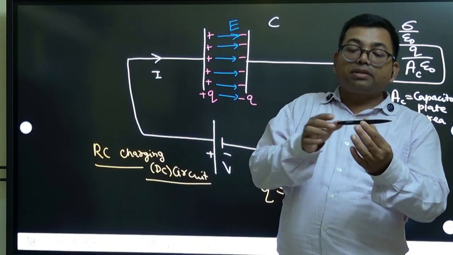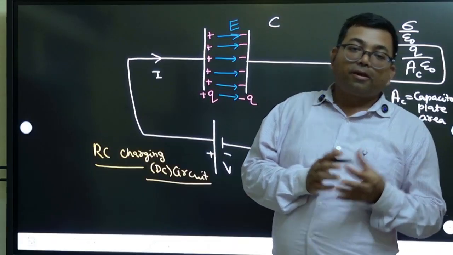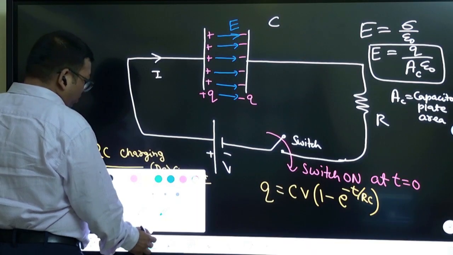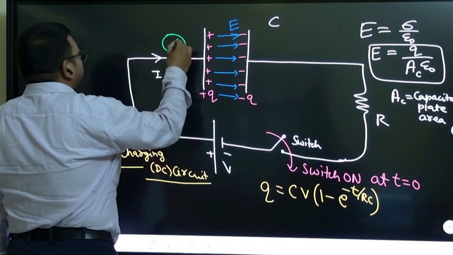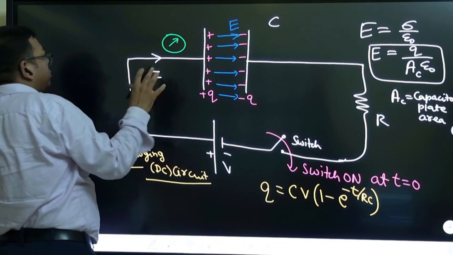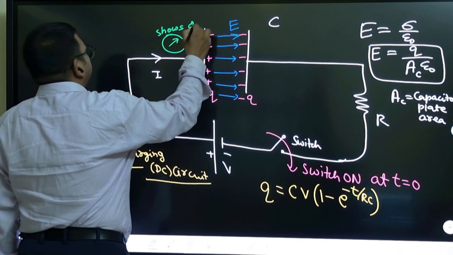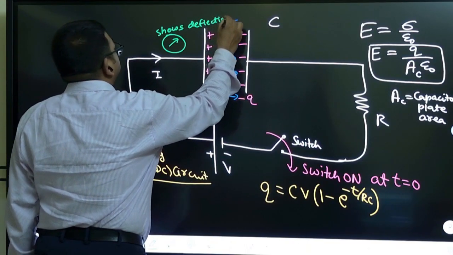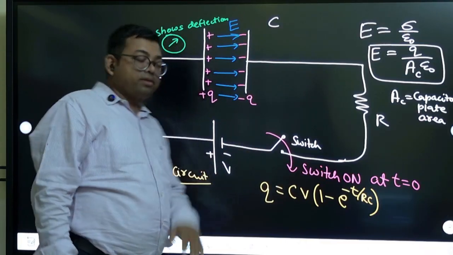He took that magnetic compass and brought it here, and this needle is showing deflection. It shows deflection, which means there is a magnetic field here, right?